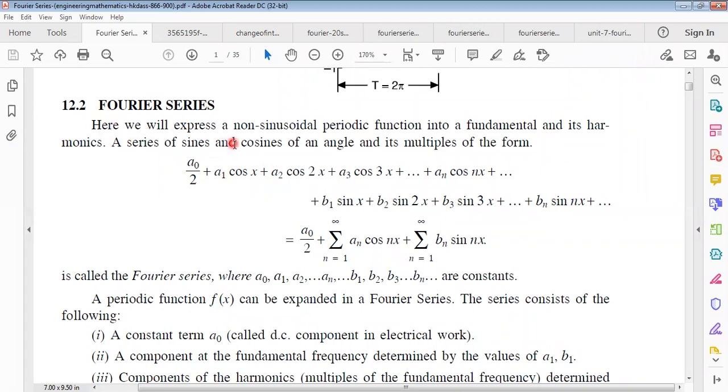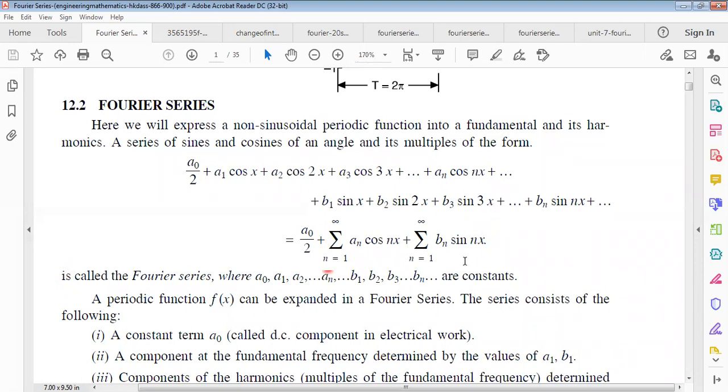Here we will express a non-sinusoidal periodic function as a fundamental and its harmonics, a series of sines and cosines of an angle and its multiples, of the form a naught by 2, plus a1 cos x, a2 cos 2x, a3 cos 3x, and so on up to an cos nx, plus b1 sin x, b2 sin 2x, b3 sin 3x, and so on, the series of sin nx, with n from 1 to infinity. Here an is the cos coefficient and bn is the sine coefficient. This is called the Fourier series.